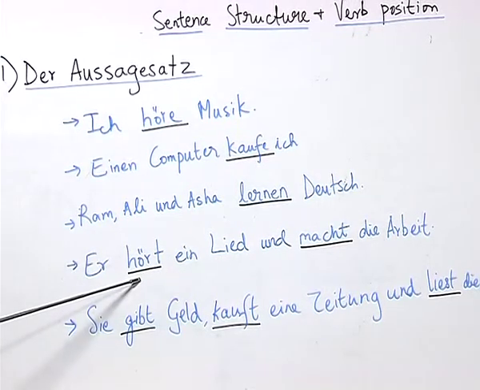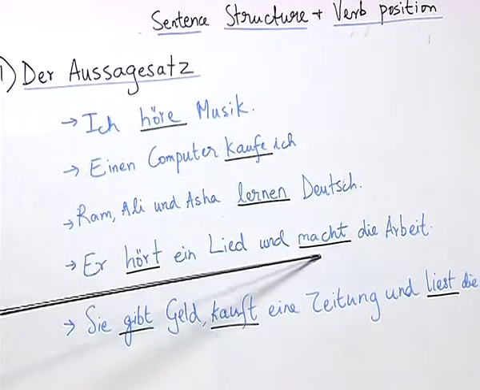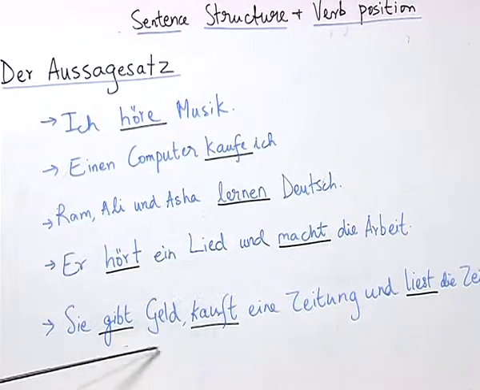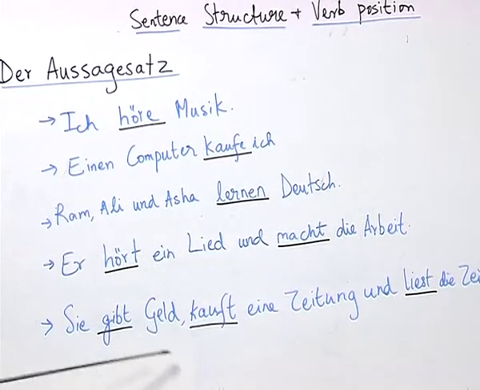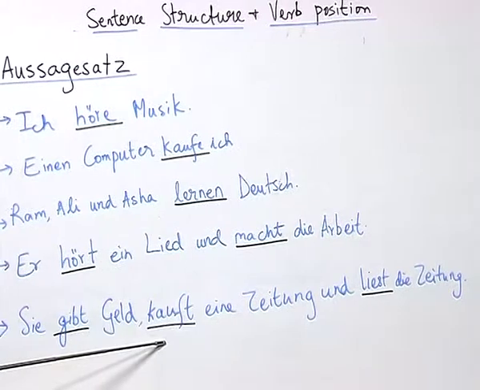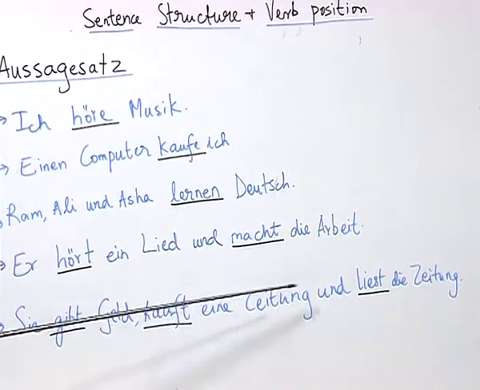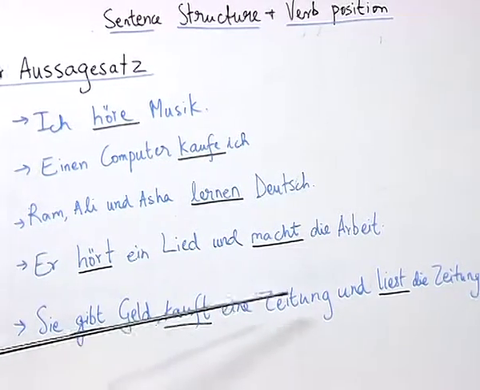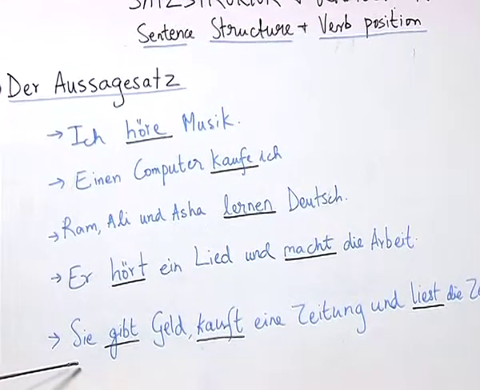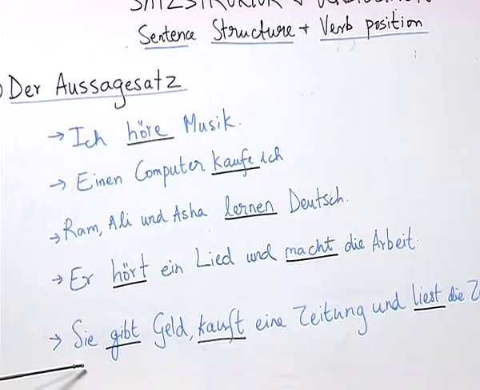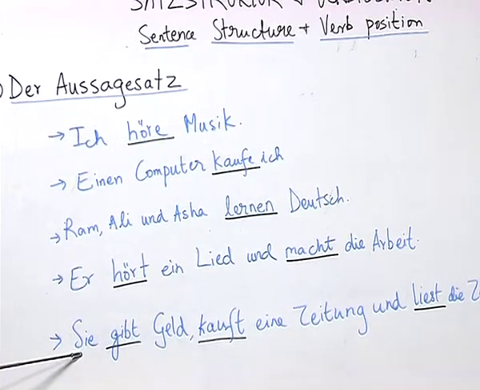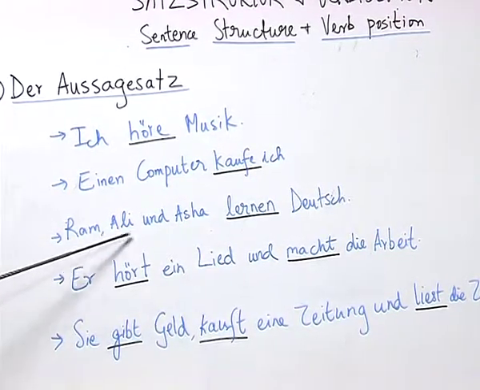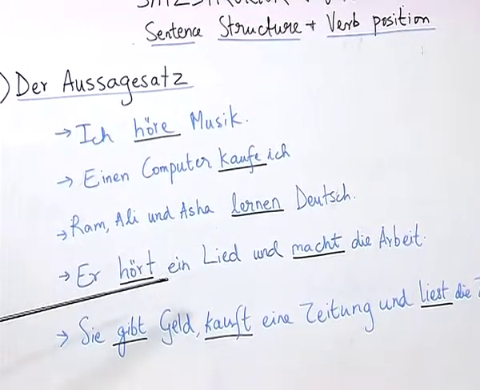Hört, which comes from hören again. Macht, which comes from machen. Gibt comes from geben. Kauft comes from the infinitive verb kaufen. And liest comes from the infinitive verb lesen. You already know that these verbs here are conjugated according to the pronouns or according to the nouns.